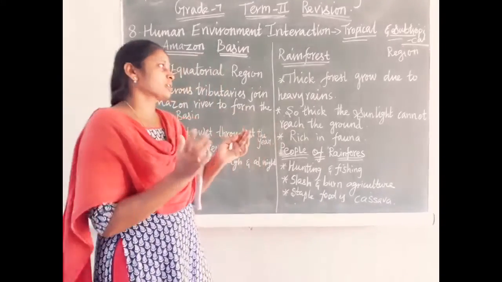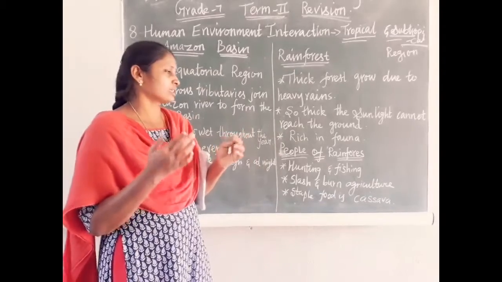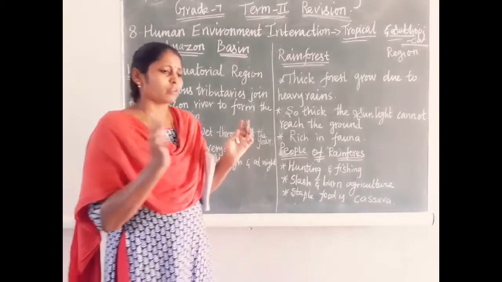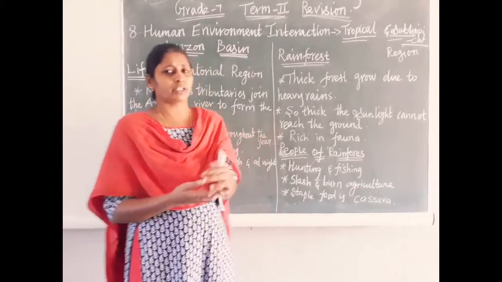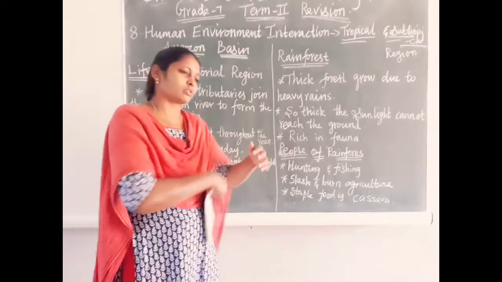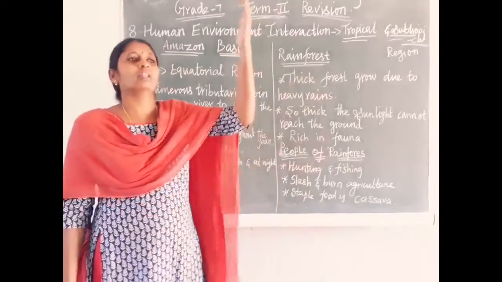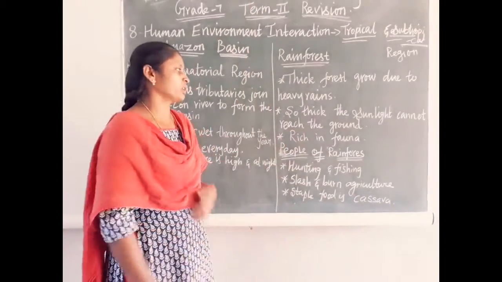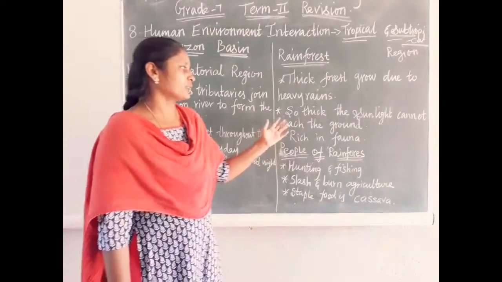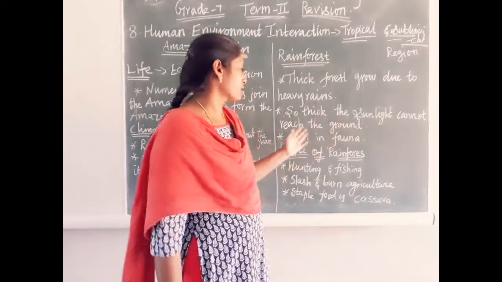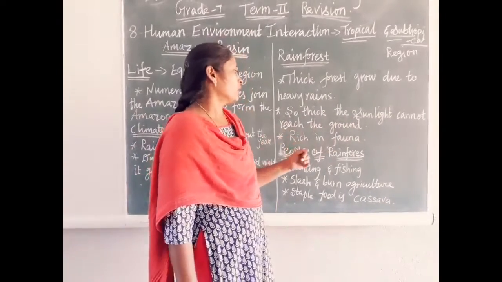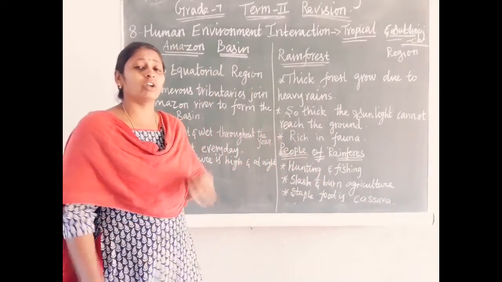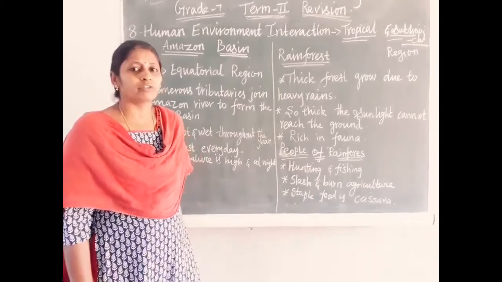This forest, as I already said, has a large number of trees that receive heavy rain. Because of heavy rain the trees grow nicely, and because of the trees this area receives good rain. The thickness of the trees does not allow the sun to reach the ground, and in this forest we have rich flora and fauna.